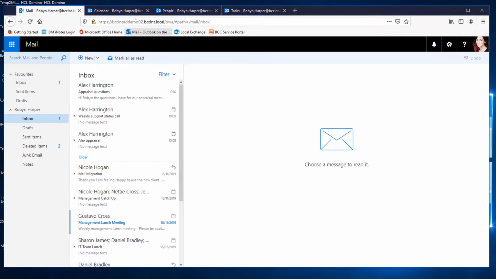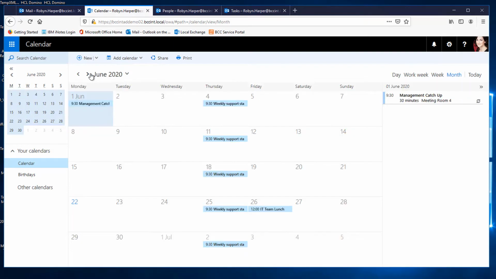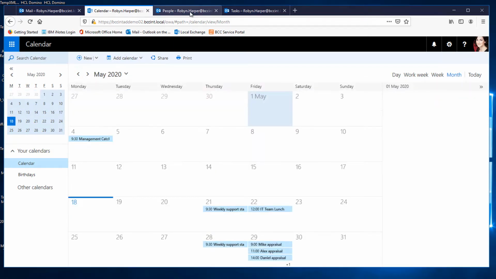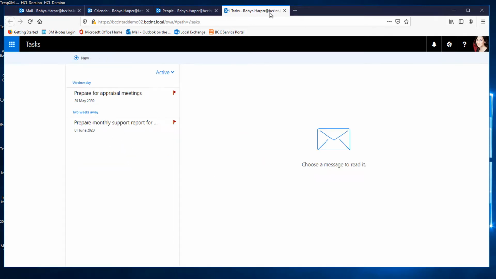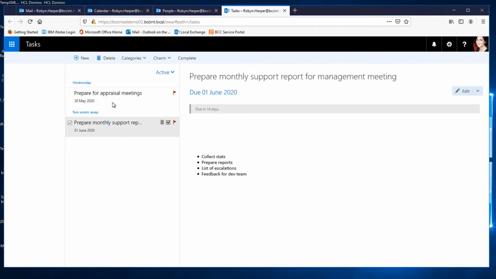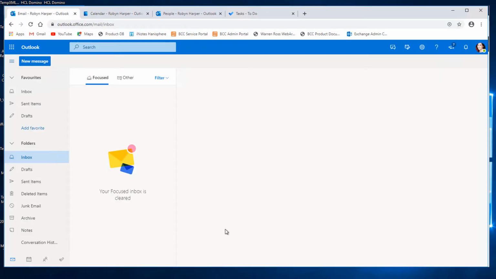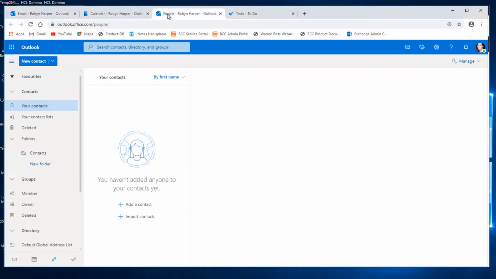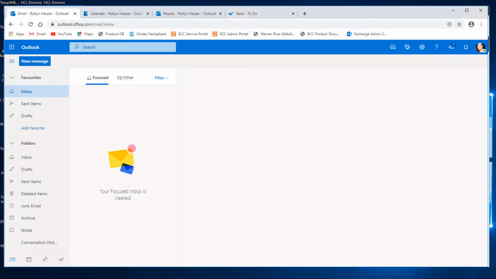If we switch to the calendar, we can see that Robin has a number of meetings, including some recurring appointments. She also has 3 personal contacts and a couple of tasks. Let's check the target mailbox in Office 365. Obviously, it's empty. There are no sent items, no calendar entries, no contacts, and no tasks.